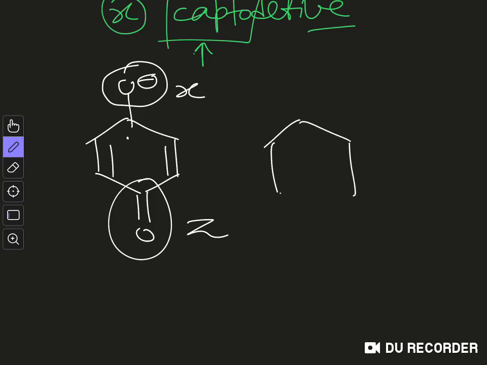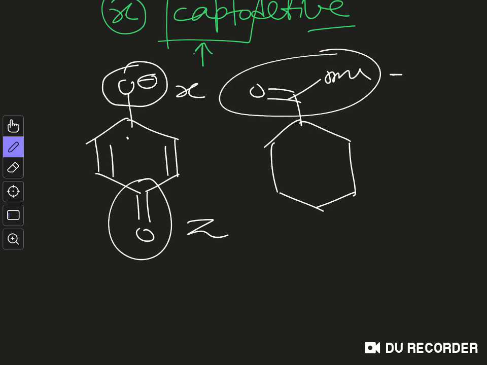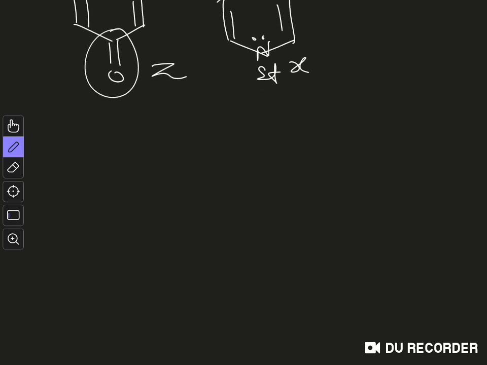Another example is this one, where you have this carbonyl group, OMe. So this is a Z group, and you have the radical over here, and on this side we have this amine group, so it has a lone pair. So this is the X group. So this is another example of a captodative radical.